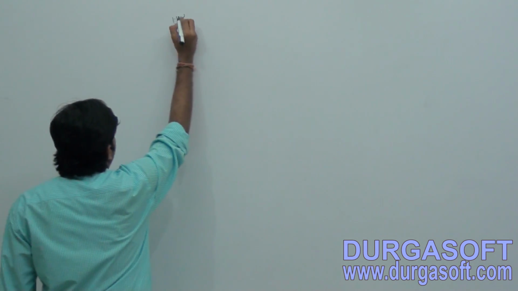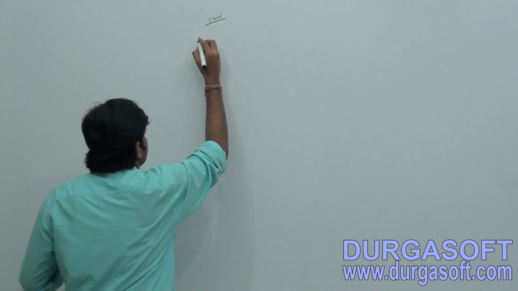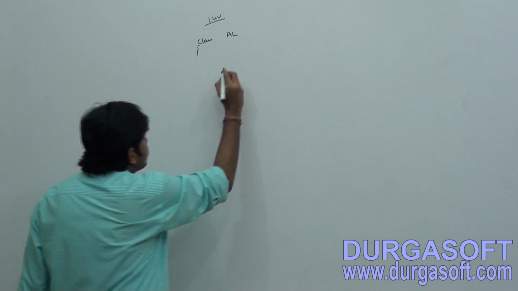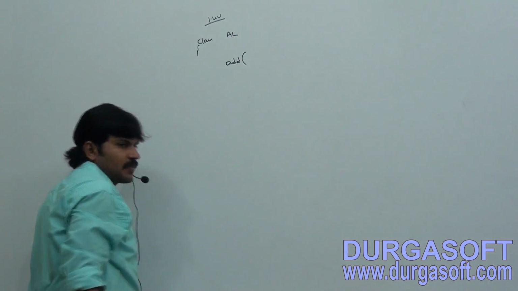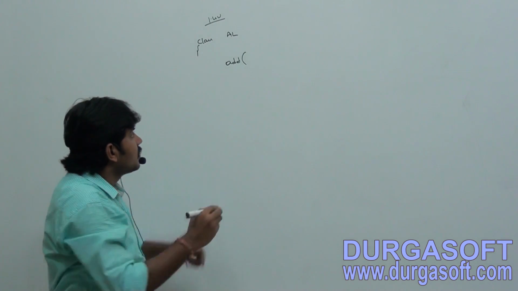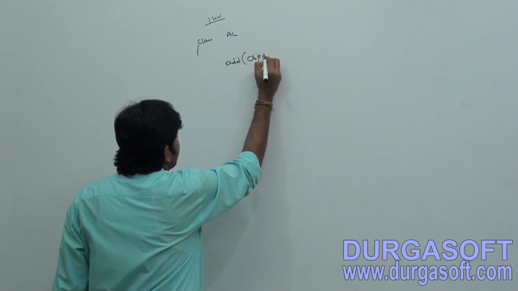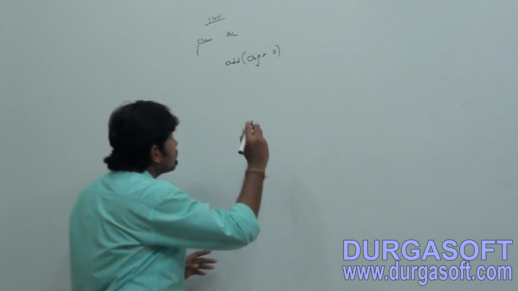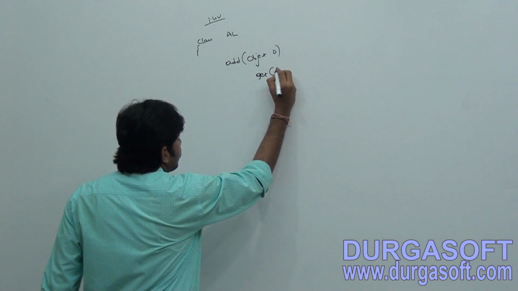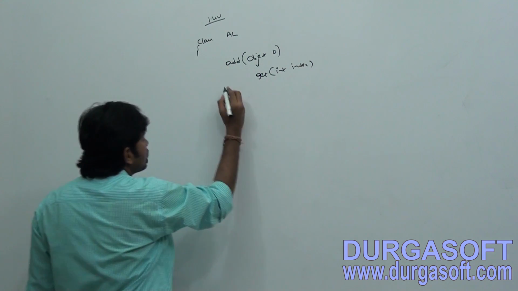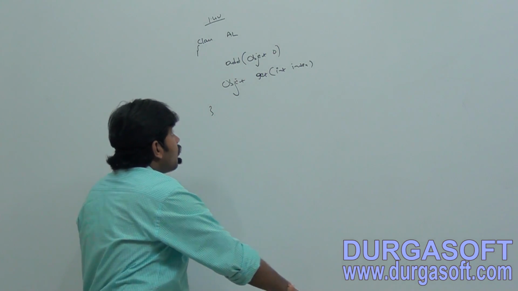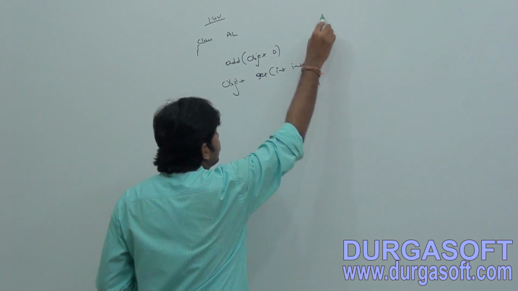Until the 1.4 version, how was the ArrayList class declared? Just observe. Class ArrayList. This ArrayList class contains an add method. Do you know inside ArrayList the add method is there? This add method can take Object as the argument. Next, the return type of the get method. Get of int index. The return type of the get method is what? Object.